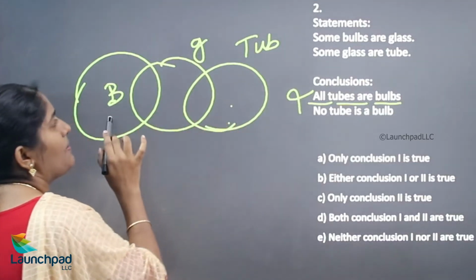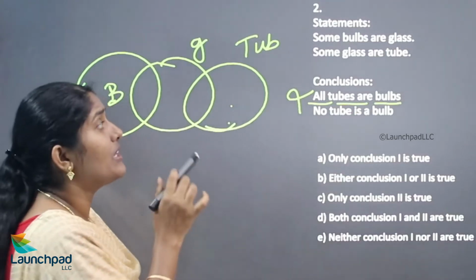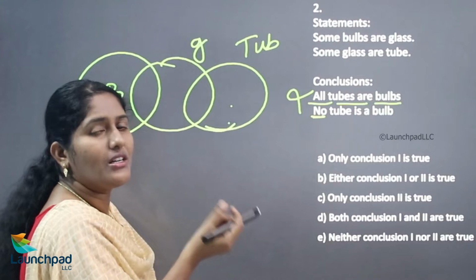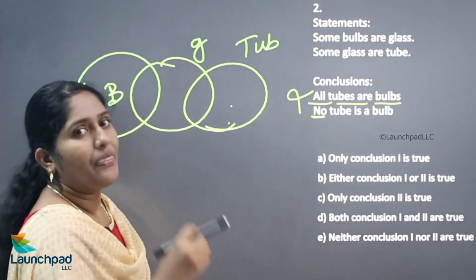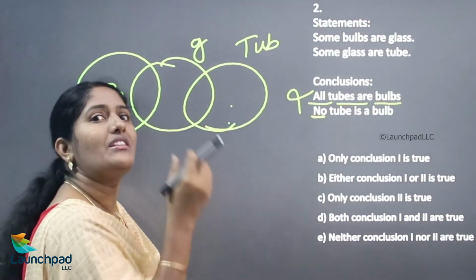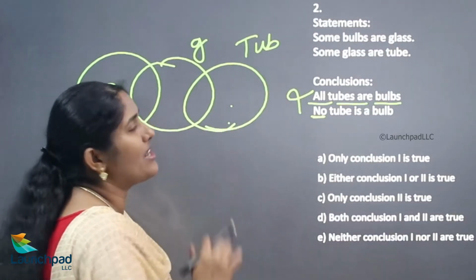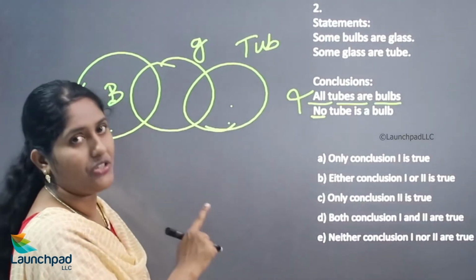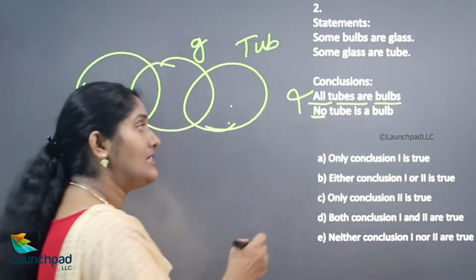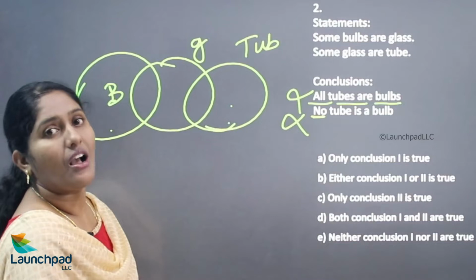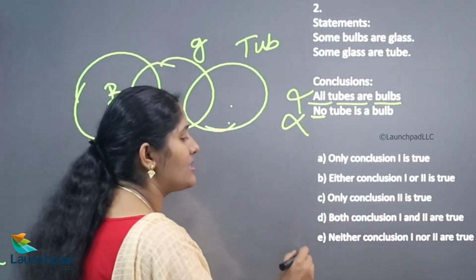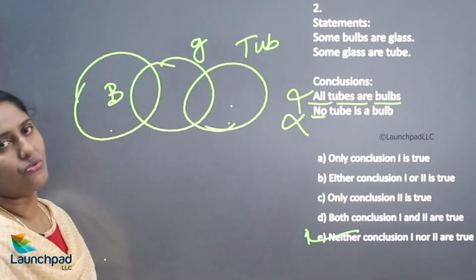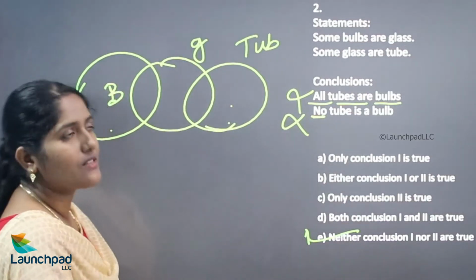No tube is a bulb. If the "no" keyword occurs in your conclusion, the statements should also have a "no" relationship. They are not mentioning no relationship between tube and bulb. Hence the second one is wrong. So according to this question, your answer is option E, neither conclusion 1 nor 2 is true. Okay, we'll move on to your next question.